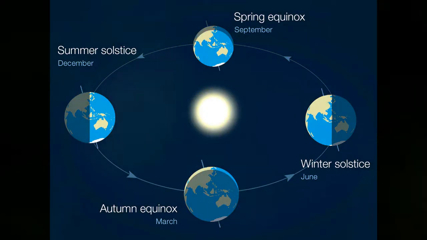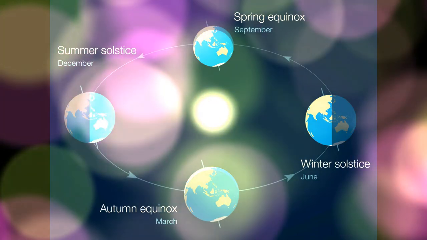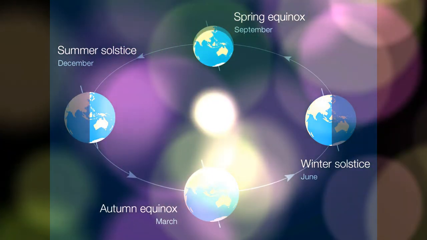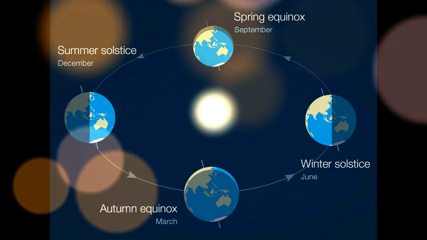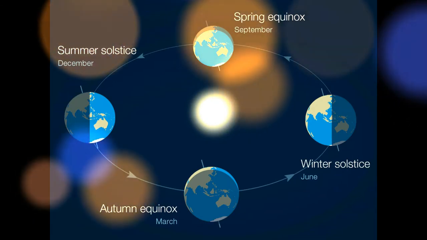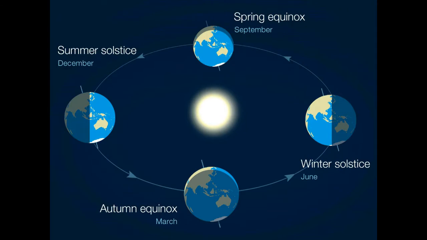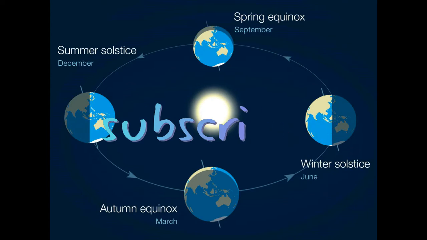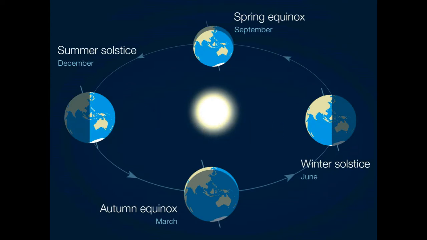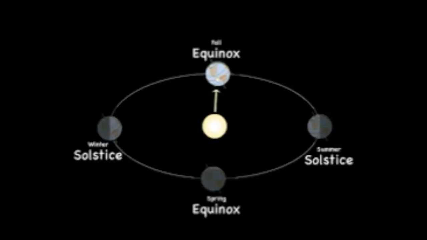The northern hemisphere's vernal equinox usually occurs on March 20 or 21 and marks the beginning of spring. The northern hemisphere autumnal equinox usually occurs on September 22 or 23 and marks the beginning of autumn. In the southern hemisphere, the vernal equinox occurs in September and the autumnal equinox occurs in March.